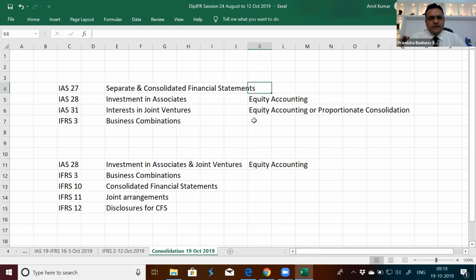Now the difference between IAS 27 and IFRS 10 consolidated financial statements. IAS 27 today belongs only to separate financial statements. The consolidation component is being treated through IFRS 10 consolidated financial statements. As far as consolidation procedures are concerned, there is no change. Line by line consolidation, a parent acquiring a subsidiary, how the consolidation of parent plus subsidiary is going to be done, there is no change. The way it was being done earlier, the same is the method being followed today.